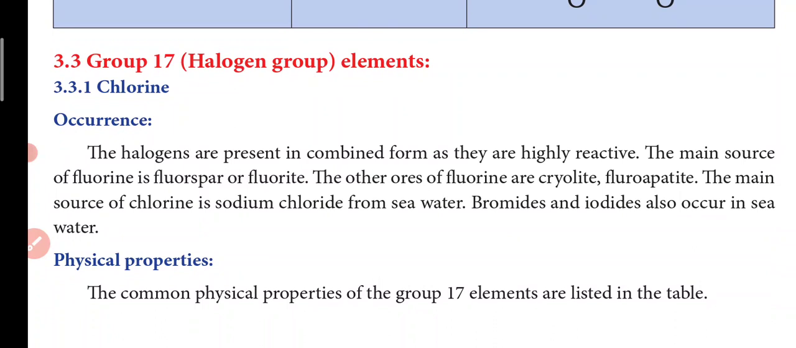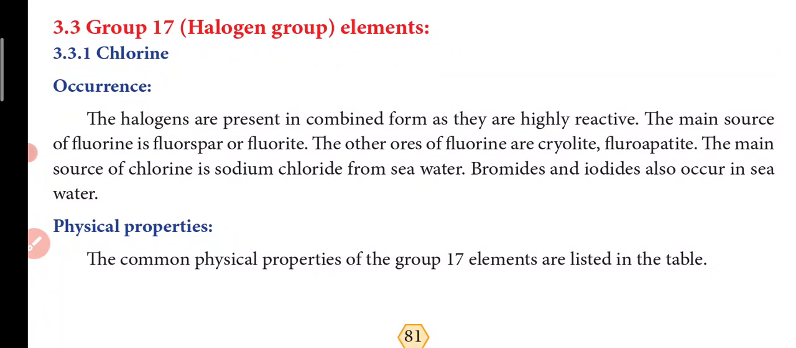Okay. So first we have in group 17 the halogen group. So we are having fluorine, chlorine, bromine, iodine, astatine in the halogen group. So the first element we are going to talk about is chlorine. So the occurrence of chlorine: the halogens are present in a combined form as they are highly reactive.